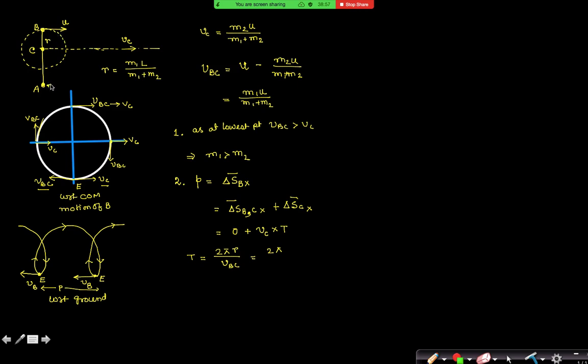Because the center of mass divides the length between the masses in an inverse ratio of m1 and m2. Yes or no? Have we seen that earlier? That center of mass divides in an inverse ratio. Higher the mass, the center of mass is closer to that. Right? So if this is r and this is V BC, what is r divided by V BC? Is it L by u?